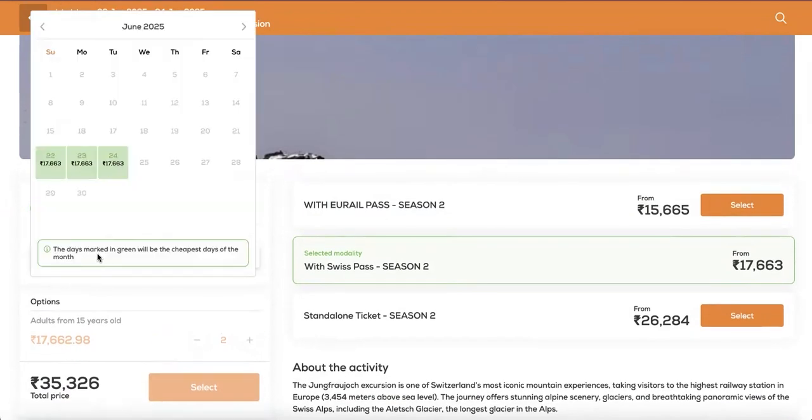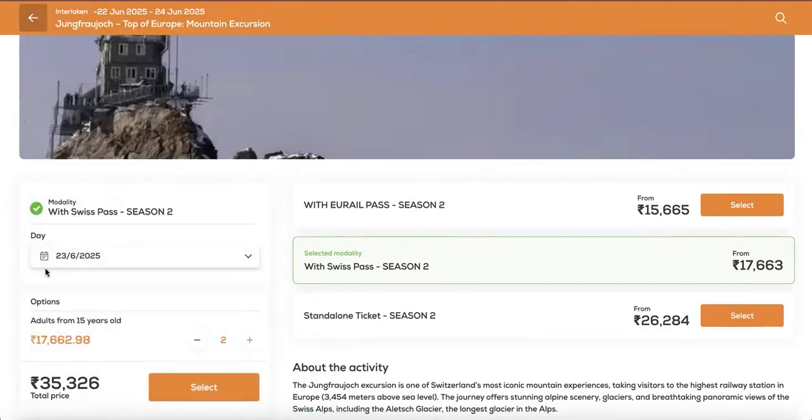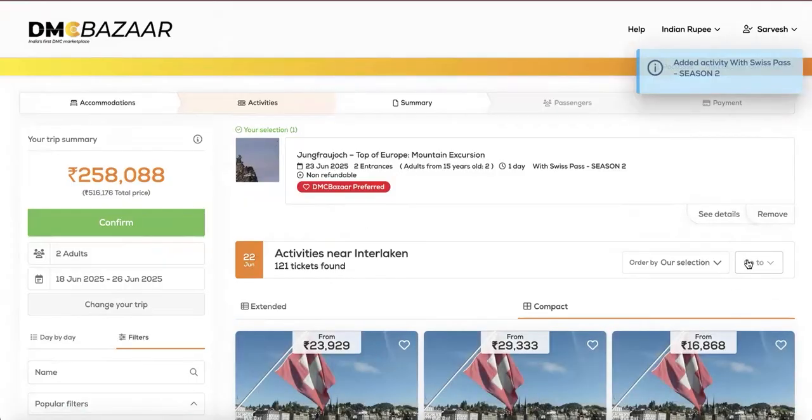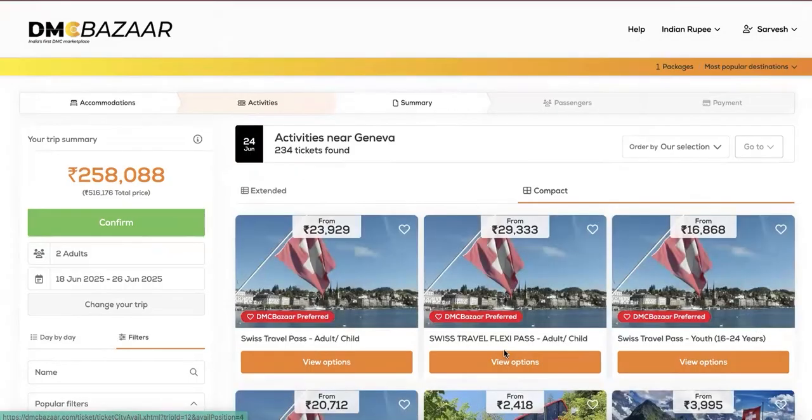Note that the system actually gives you the calendar stay of the hotel which has already been selected in the previous tab. So these are my stays in Interlaken. So we guide you on selecting the right product for the right date. Click on select and my activities in Interlaken have been completed, or feel free to add any more.